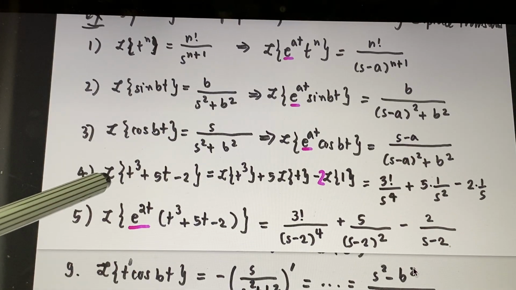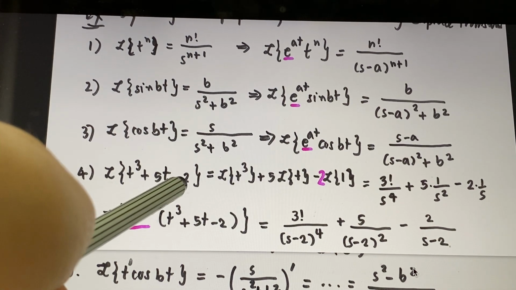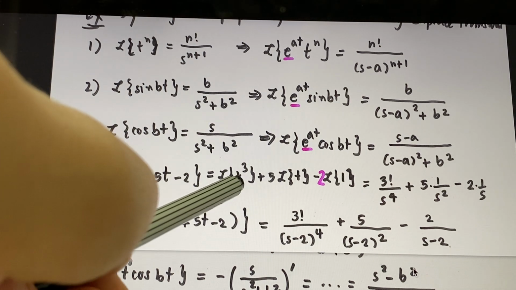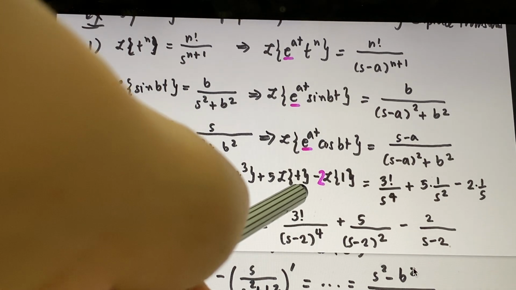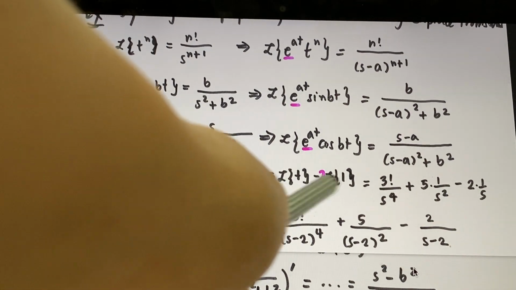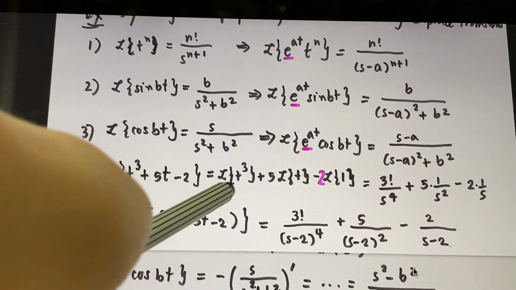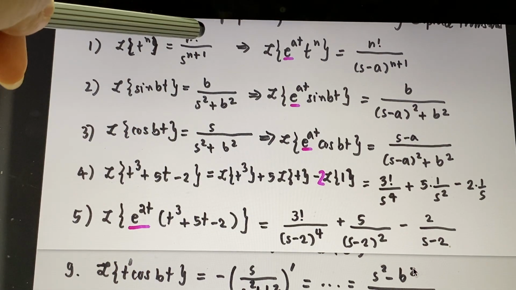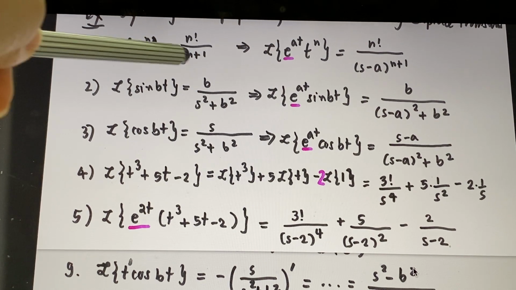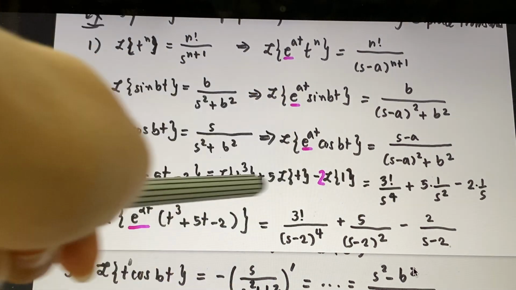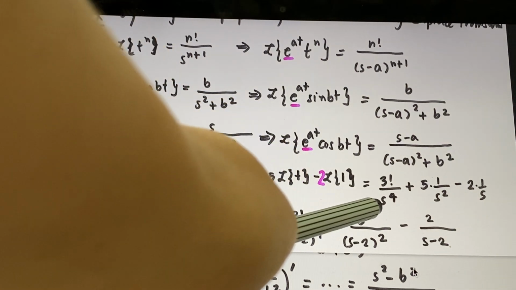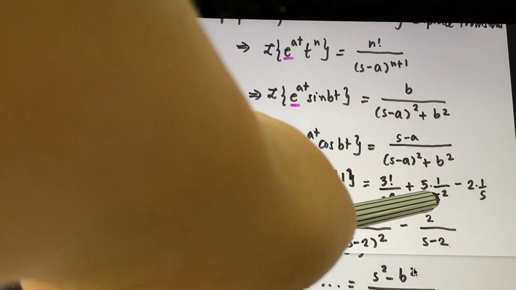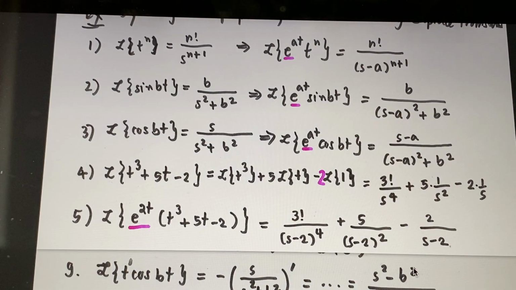Number 4, Laplace transform of t cubed plus 5t minus 2. You see, now it's linearity. It's Laplace transform of t cubed plus 5 times Laplace transform of t minus 2 times Laplace transform of 1. So using the formula, Laplace transform of t power n is n factorial over s to the n plus 1. So for the first term, you get 3 factorial over s power 4, plus 5 times 1 factorial over s squared, minus 2 times 1 over s.